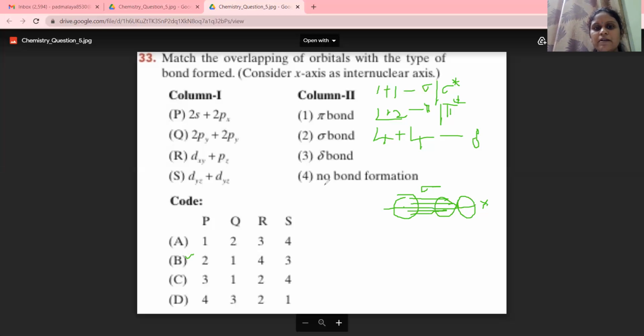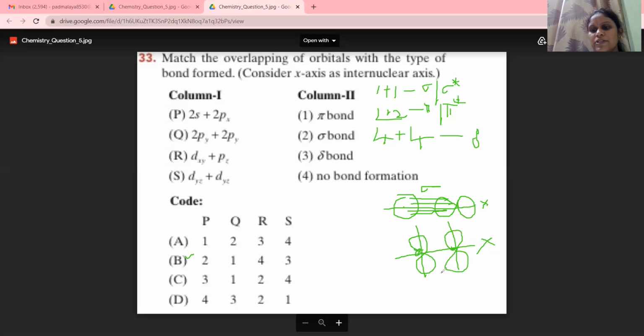Next, py and py. Similarly, for this py and py, take the internuclear axis as x-axis, which is a horizontal one. Two nuclei, one for py and another for the other py. Take the y-axis vertically to this x-axis. The p orbital is dumbbell in shape, and the other py orbital is also dumbbell in shape.